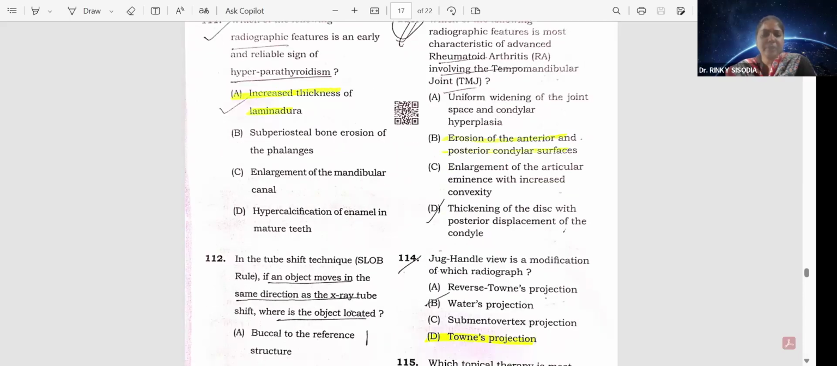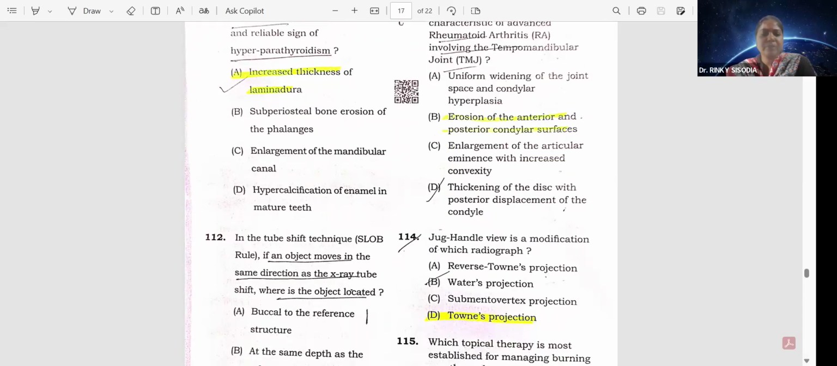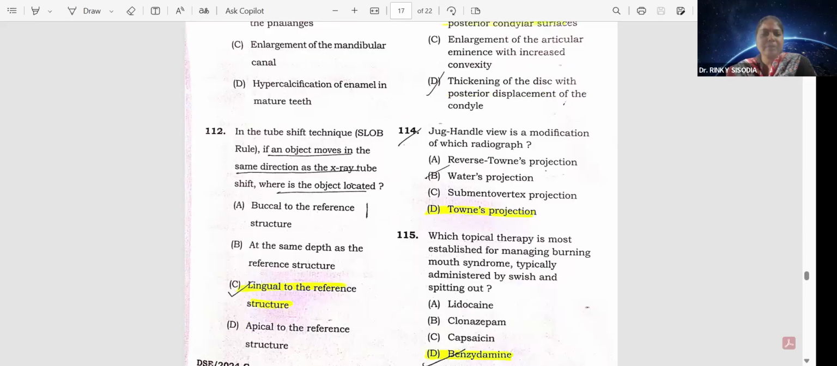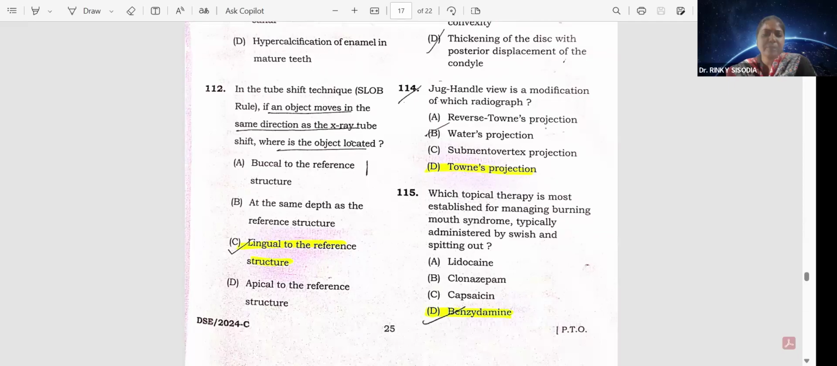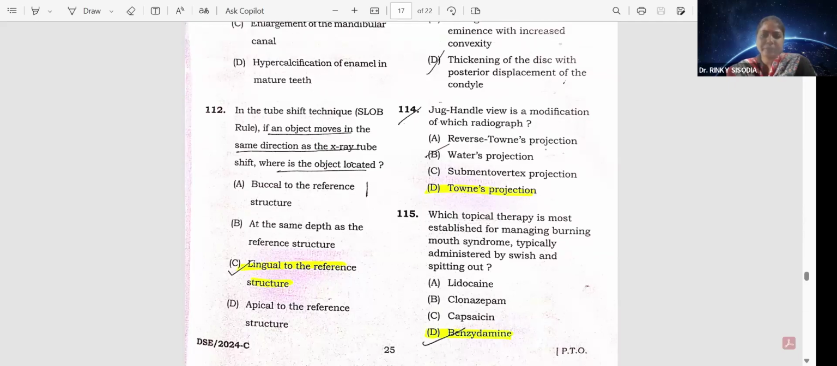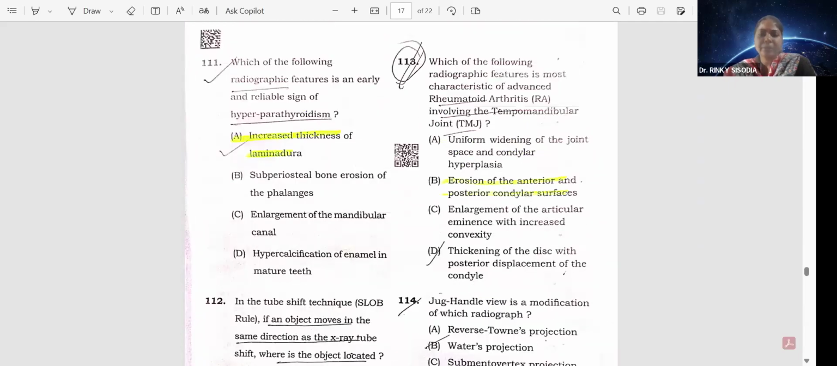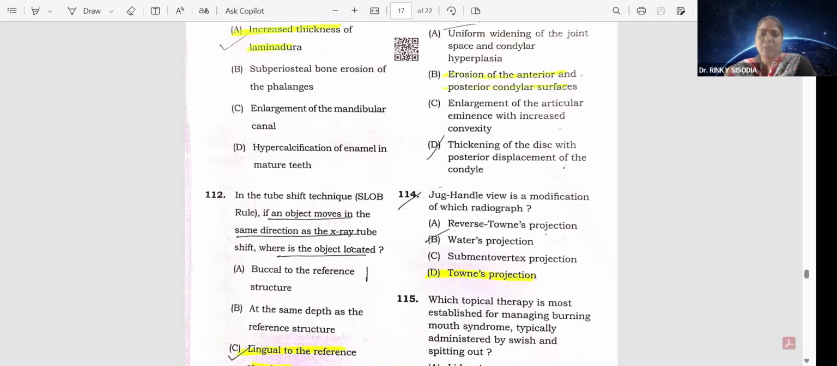In the tube shift technique, that is slope rule, if an object moves in the same direction as the X-ray tube shift, where is the object located? That is option C, lingual to the reference structure. 113 question. Which of the following radiographic features is most characteristic of advanced rheumatoid arthritis involving the TMJ? That is the erosion of the anterior and posterior condylar surface. Option B. Okay, jug handle view is a modification of which radiograph?